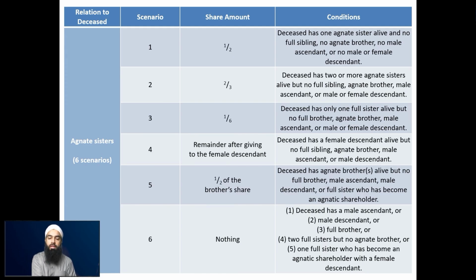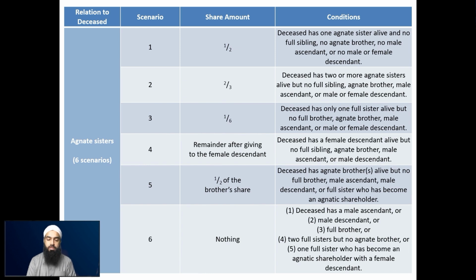So this is when the deceased has a female descendant alive, whether the daughter or the granddaughters, but no full sibling, no agnate brother, and no male ascendant or male descendant alive.